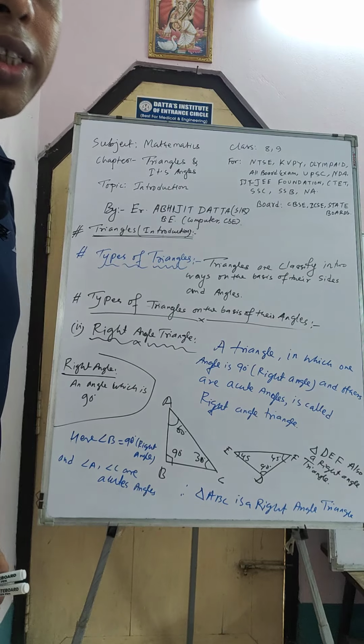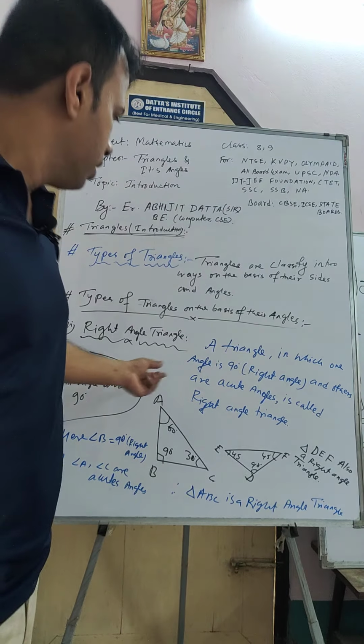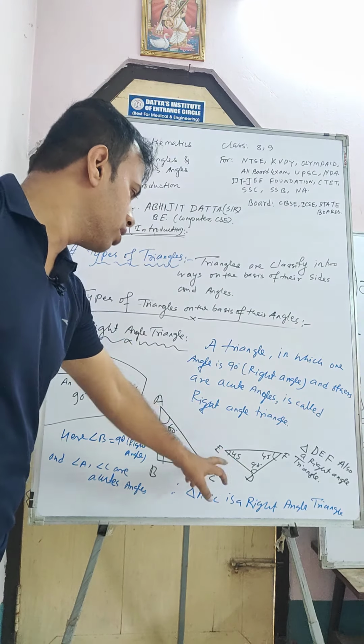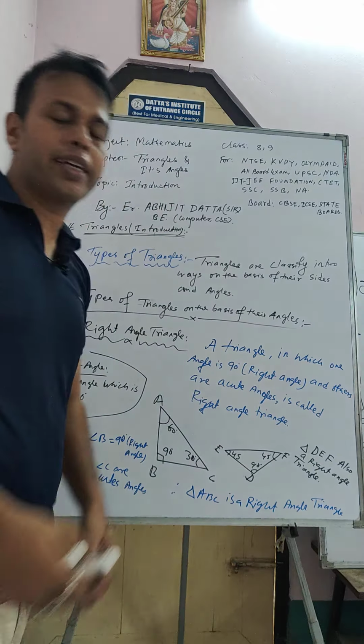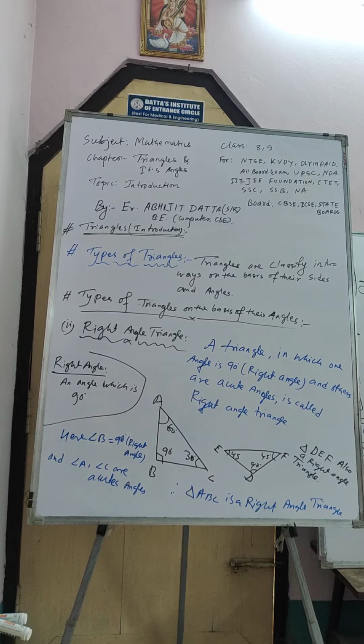Okay, take a screenshot here. So let me explain again. This one is one angle 90 degree, here D is 90 degree, so that's why this angle DEF is also a right angle triangle. Okay, so next part.